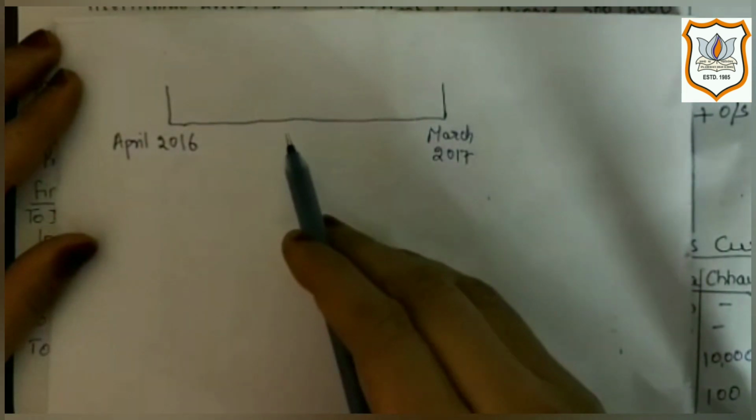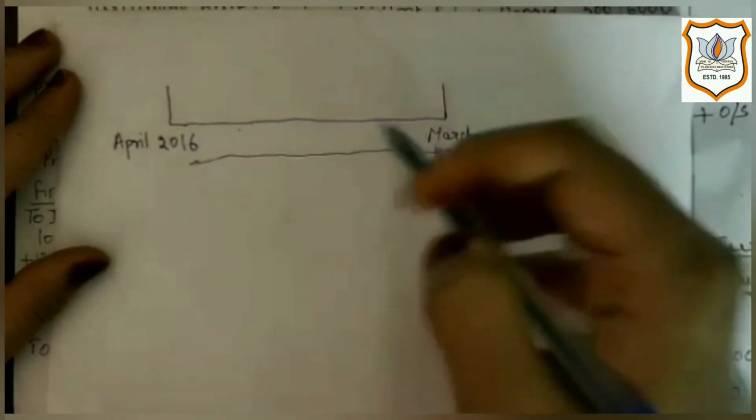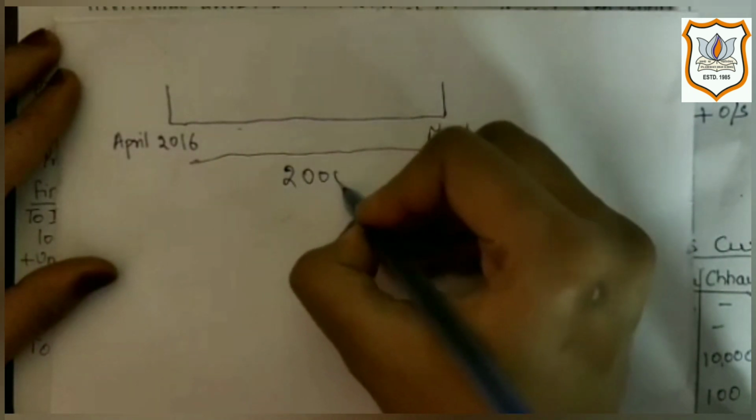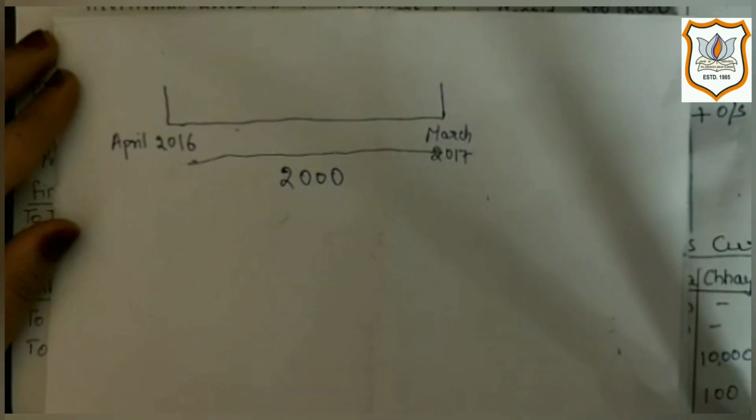Here trial balance says for this period insurance premium has been paid and it is rupees 2000. Whereas adjustment says there is a prepaid element, that is insurance premium has been paid for next year also.